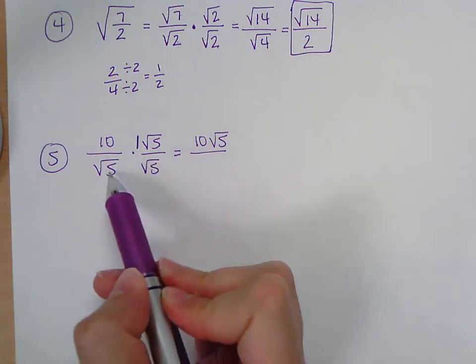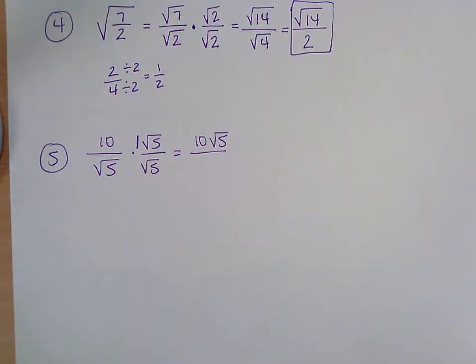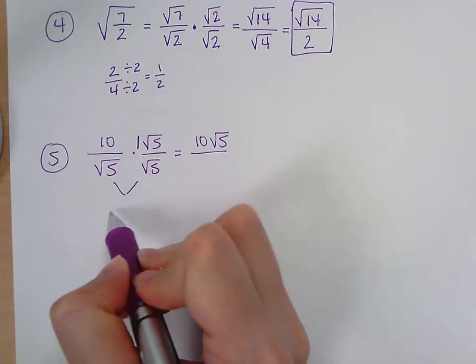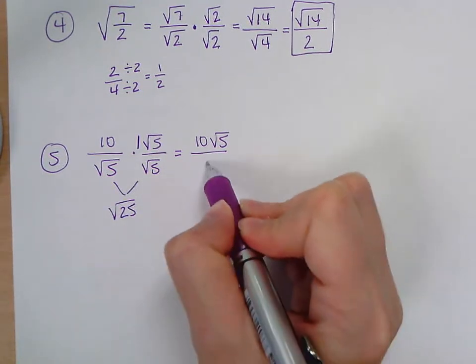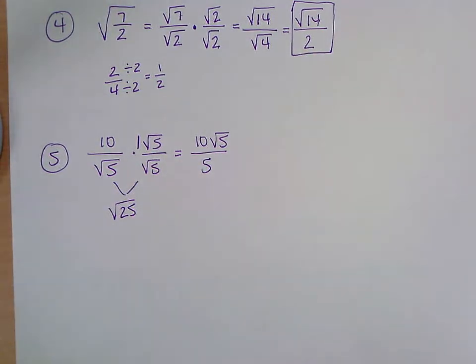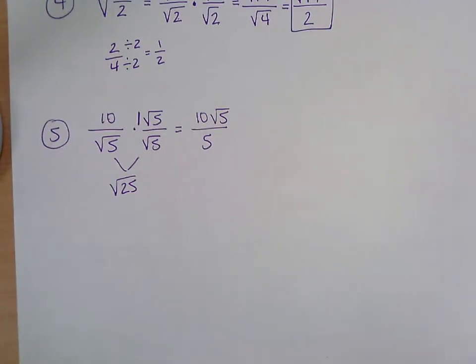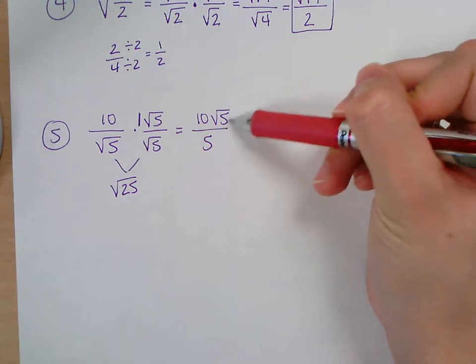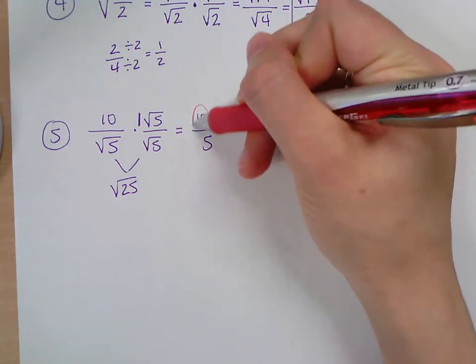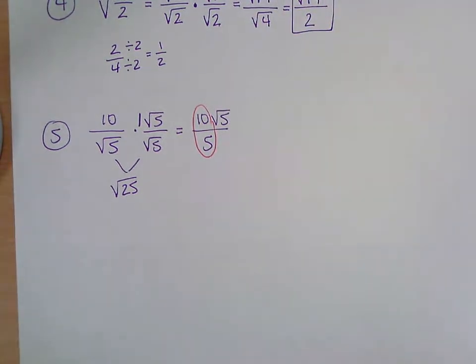And then on the bottom, square root of 5 times square root of 5 will turn out to be what? Square root of 25, which is 5. So then now, when I look at this, I know the square root of 5 here, I can't do anything with it. But this 10 and 5 that are both not in a square root, those I can simplify.